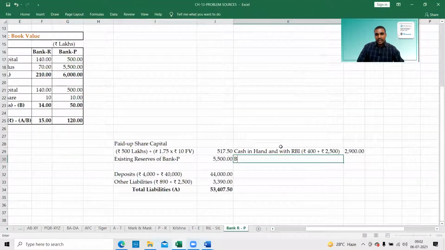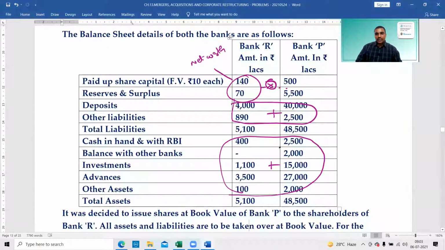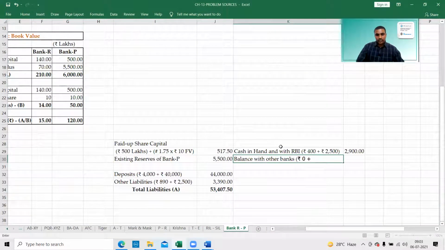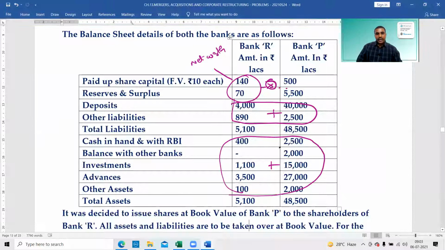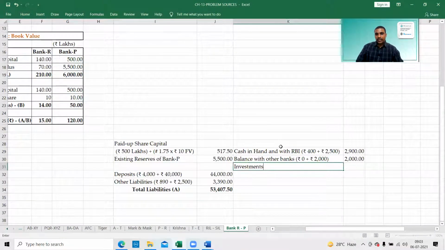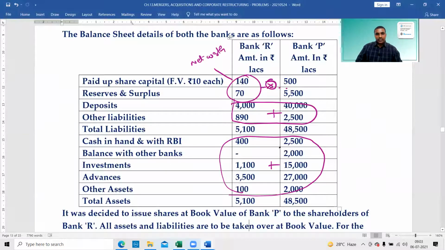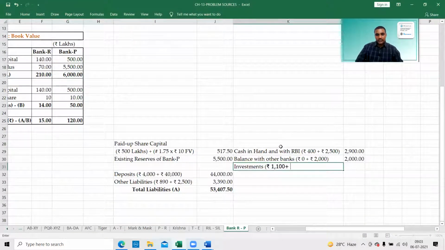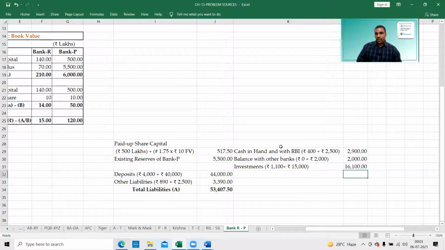Next, balance with other banks. Balance with other banks, 0 plus 2,000, it will be 2,000 only. Next, investments. So how much is the investments? Total clubbing 1,100 plus 15,000, that is 16,100. Okay, investments.